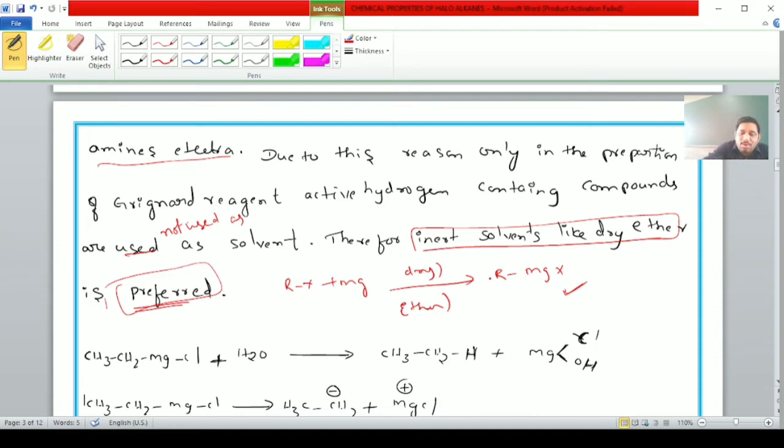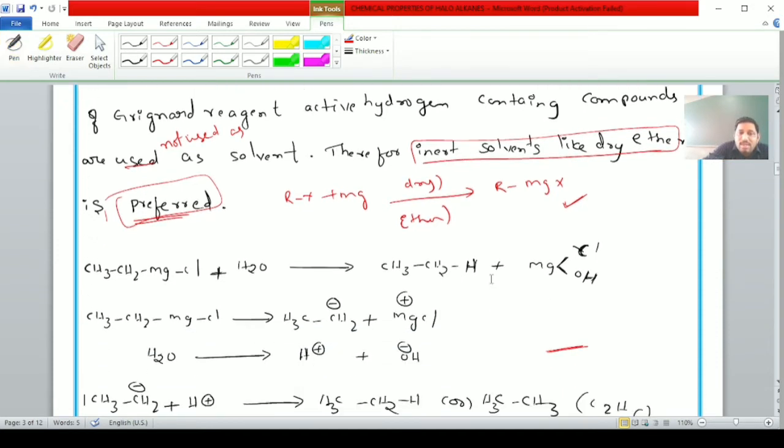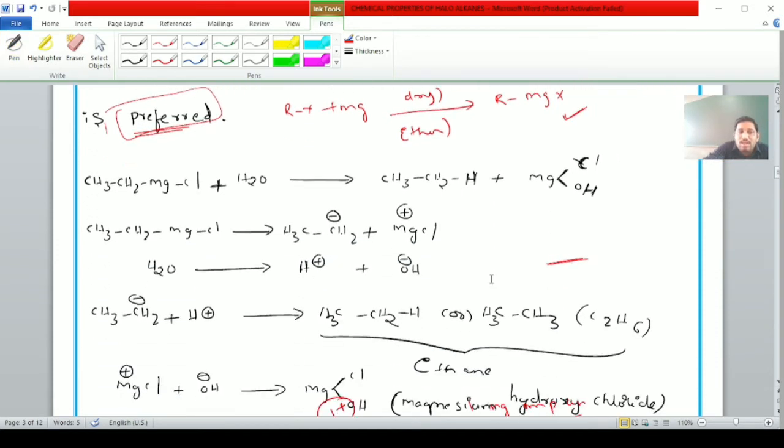For example, if active hydrogen containing compounds are present, what happens?